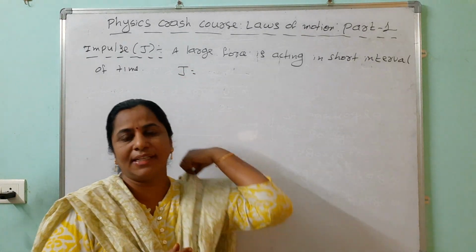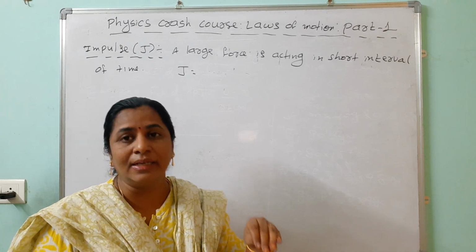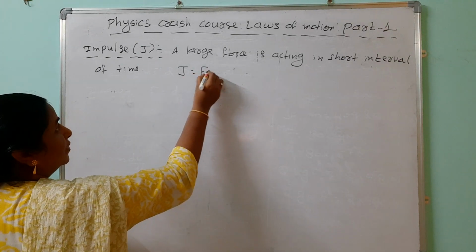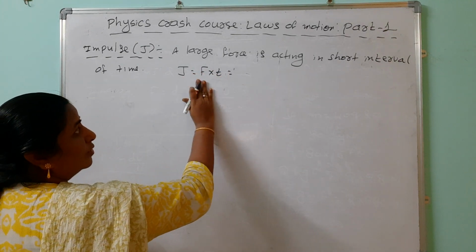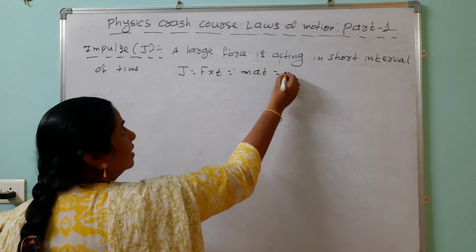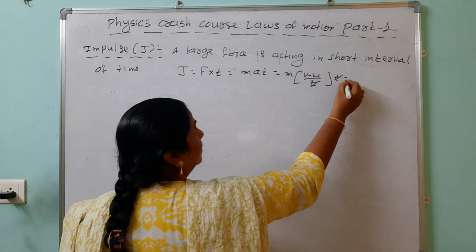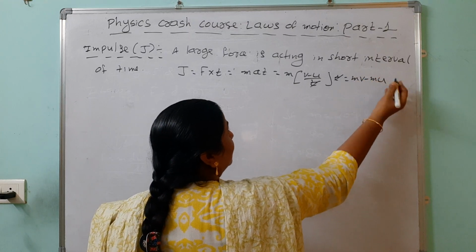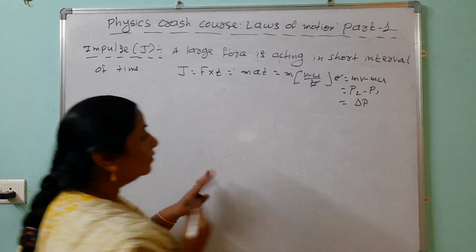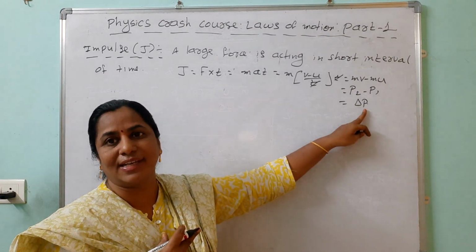Look here. What is the example? When the ball is hit by the bat, a large force is acting on the ball, that too in fractions of seconds. That is called the impulse. Impulse formula is, look here, force into time. When you know the force and time, instead of force, mass into acceleration into time. Instead of acceleration, when you know the velocities, this dt cancels. We can write it as mv minus mu. This is the change in momentum, delta p also. Finally, this is force into time, and this is change in momentum also, we can say that impulse.